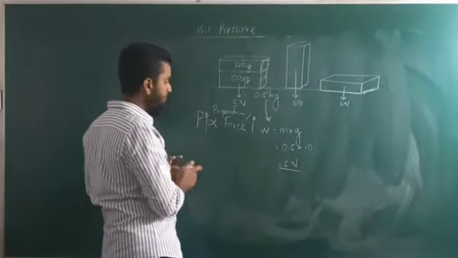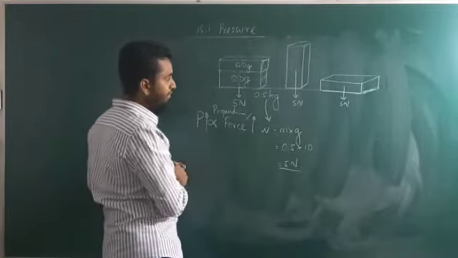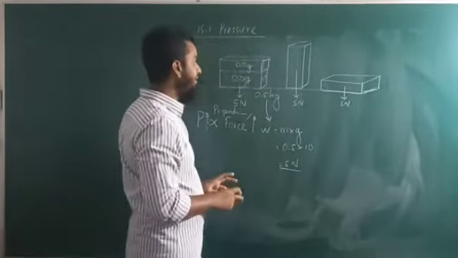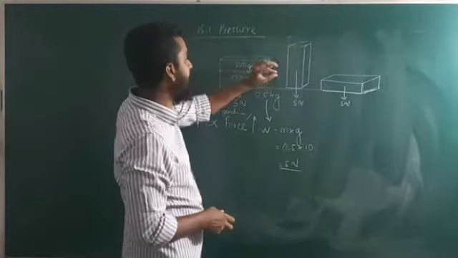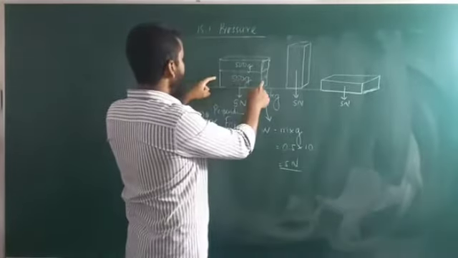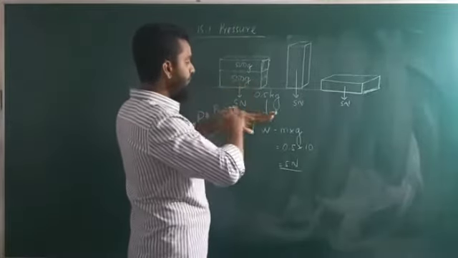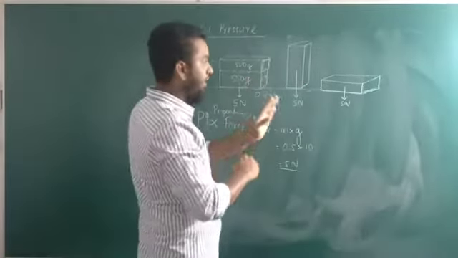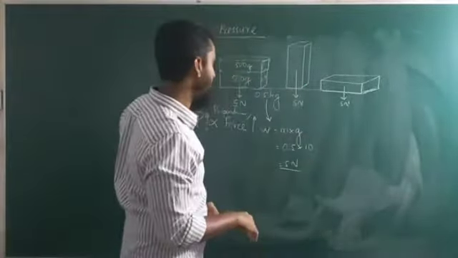The second one, the pressure depends on another factor. What is that factor? We can easily see that factor using this example, right? Here you have an area for the brick. Here also you have an area for the brick. Here also you have an area, right?